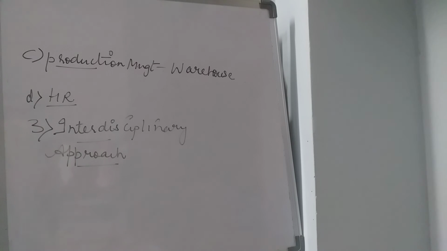So what is this disciplinary? Disciplinary means a combination of different subjects. Okay, a combination of different subjects. So interdisciplinary or multidisciplinary means different kinds of subjects with a project or with a subject matter.